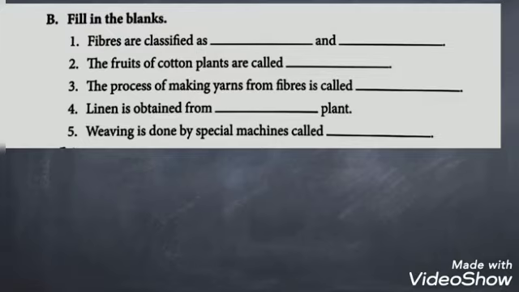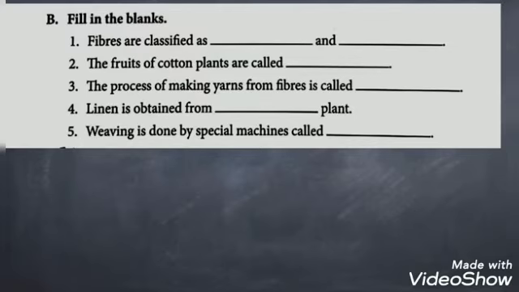Keep writing the answers. Question number 2. The fruits of cotton plants are called dash. Question number 3. The process of making yarns from fibers is called dash. Question number 4. Linen is obtained from dash plant. And the last, fifth one. Weaving is done by special machines called dash.